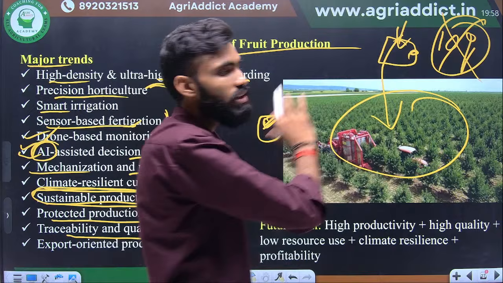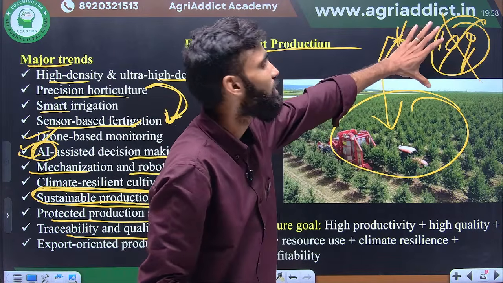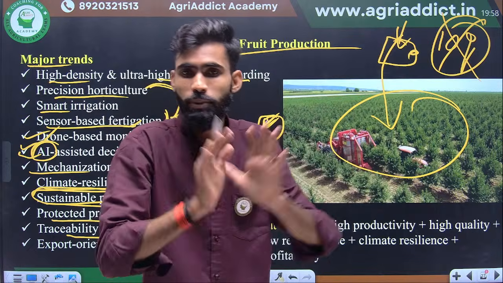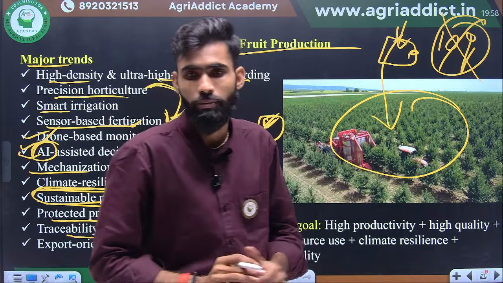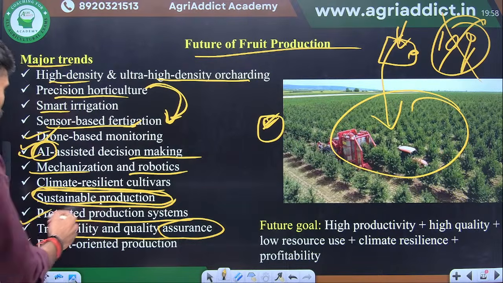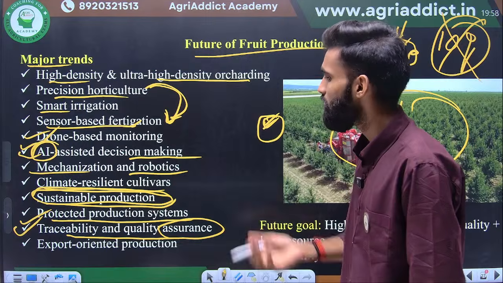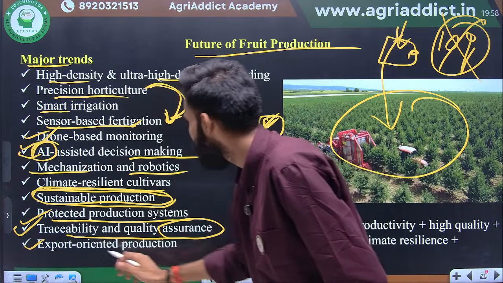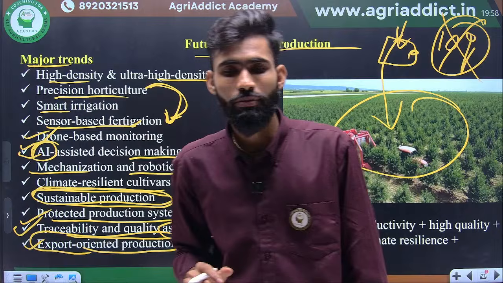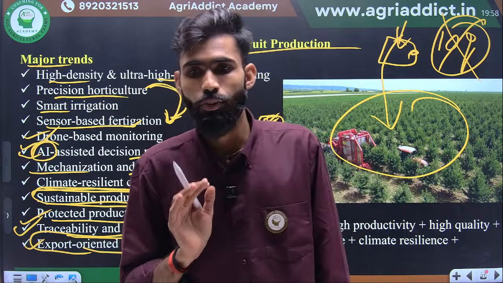Otherwise what will happen, if we cannot trace, then instead of 10 quintal here, if total fruits is 50 quintal, then we will have to lose everything, okay. So traceability is an important thing, okay. Nowadays APEDA has started an initiative in the traceability system. Export oriented production, we always focus on export, not only the traditional market. We also need to focus on the international export system, okay.